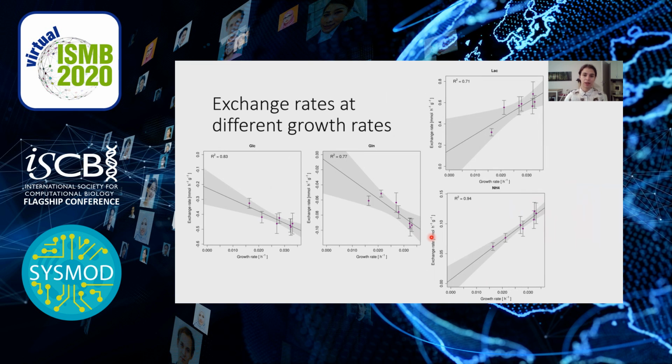So here you can see our experimental results of the exchange rate. Here I have the 4 examples of the most important rates. So this is glucose and glutamine, which are the major energy sources for CHO cells. And as you can see, with increasing growth rate, the consumption of glucose and glutamine increase. And these are the waste products, lactate and ammonium. And here also with the increasing growth rate, the secretion of these products increases.